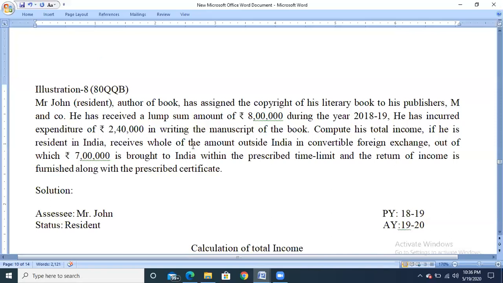So after 3 lakhs, whichever is less, that amount will be claimed as deduction. Okay, because they are receiving the amount in the form of lump sum. So let's see the solution part.